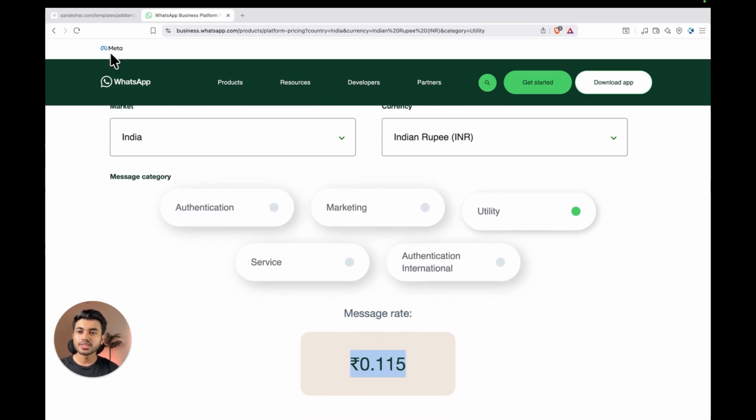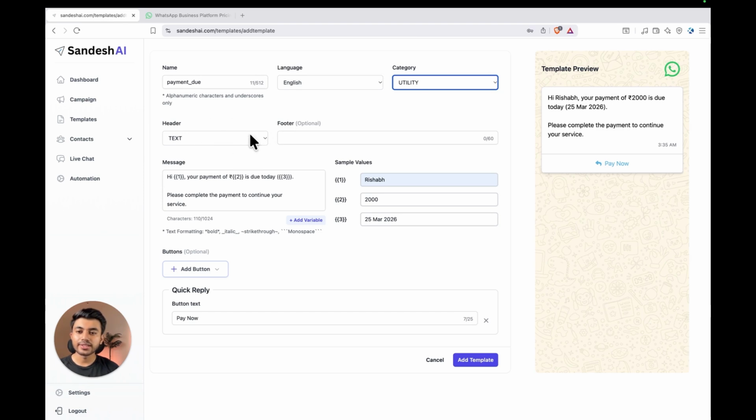Now moving back to the Sandesh AI, here we have to select the template header which will always be text in this use case, and this is the message body. This is the message we are going to send. If you notice, we have added three variables in it: name, amount, and a due date. This helps us send personalized WhatsApp messages to each customer.